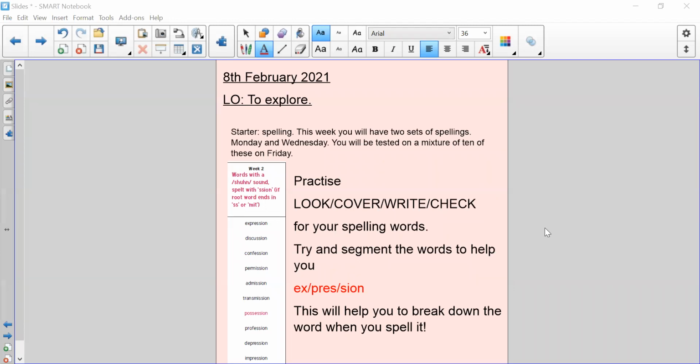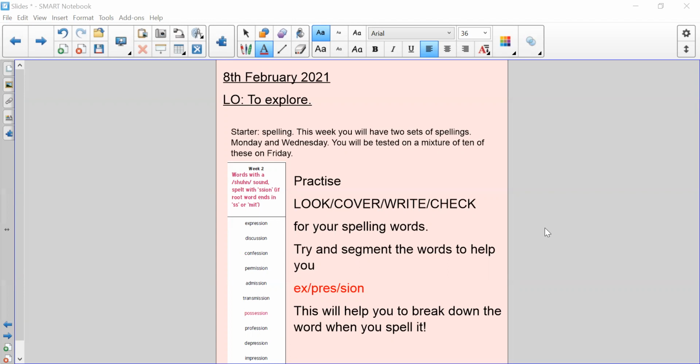So we've got expression, discussion, confession, permission, admission, transmission, possession, profession, depression, and impression. So we've got the shun sound spelt with SSION at the end. For today, all I want you to do is practice the look, cover, write, check technique for spelling your words. Try and segment the words to help you, and I've given you an example there to help you spell expression, and this will help you to break down the word when you spell it. So if you could just practice those for today.